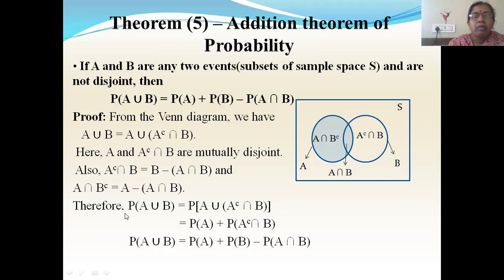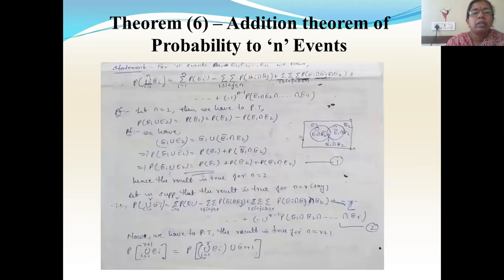Okay? Now what is P of A union B? Substituting that and taking probability on both sides, we get P of A union B equal to P of A union A complement intersection B, which is equal to P of A plus P of A complement intersection B because they are mutually disjoint. So we are using axiom 3. P of A union B is equal to P of A plus P of A complement intersection B. This is nothing but B minus A intersection B. So in place of this, we have substituted P of B minus P of A intersection B. Hence, it is proved for two events.